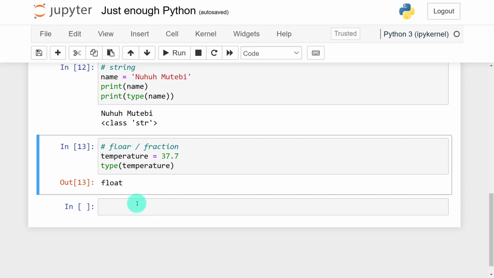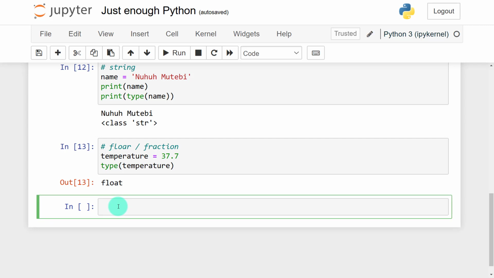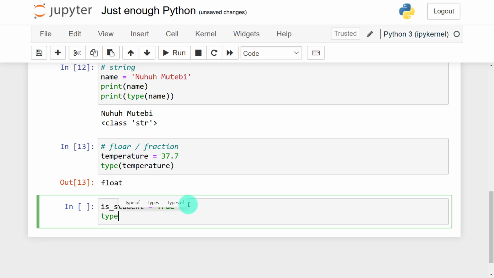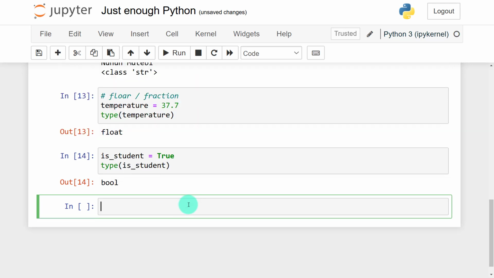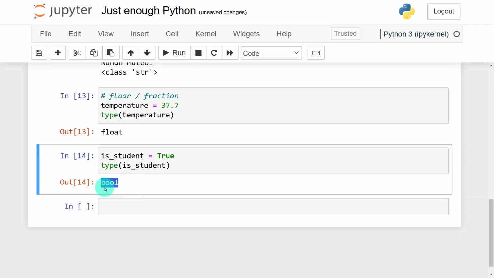Another type of variable that we may talk about is the Boolean variable. Let's say, am I a student? So I can say is student is equal to True. So Boolean variable True should be capital letter. If it's not capital, then Python will not recognize it. So in case I'm to print the type of is student, you can see that this is a bool, which stands for Boolean. All right, so that is it when it comes to variables and data types.